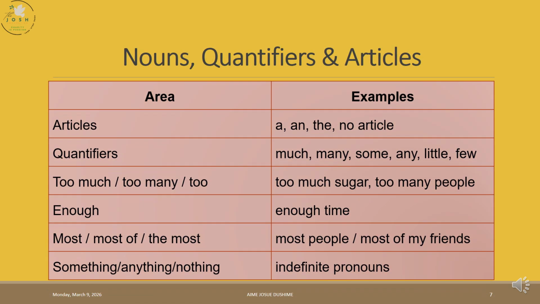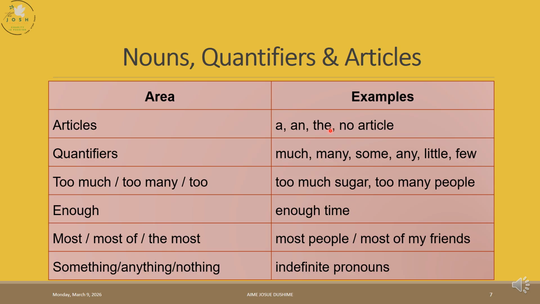We also learned nouns, quantifiers, and articles. In articles, we learned a, an, the, and no article, and how to use them. Remember, a and an, we use them before singular countable nouns, and we use the for unique nouns when there is only one, and we use the when we are talking about a specific thing where the speaker and the listener know what is being referred to. And we also use it for plural countable and uncountable nouns when they are known.